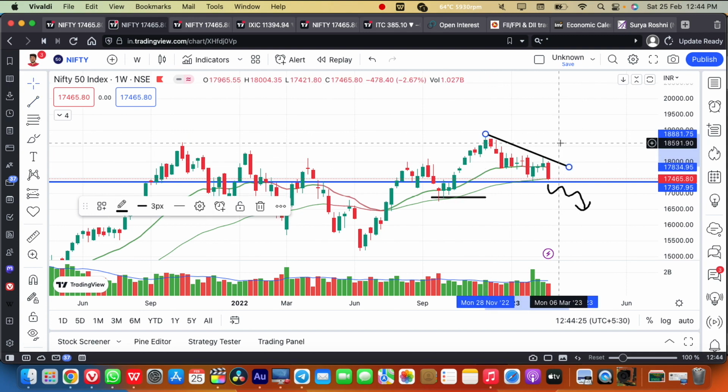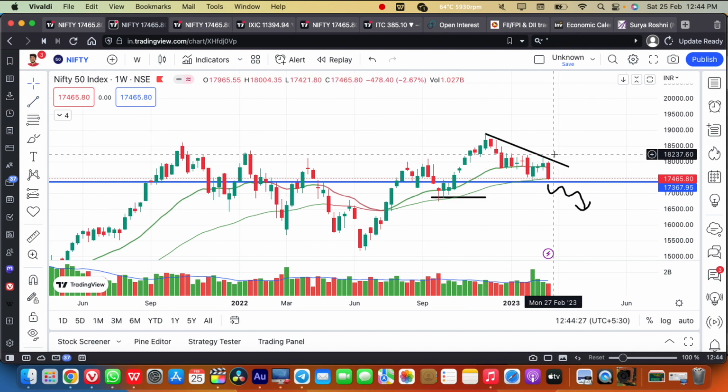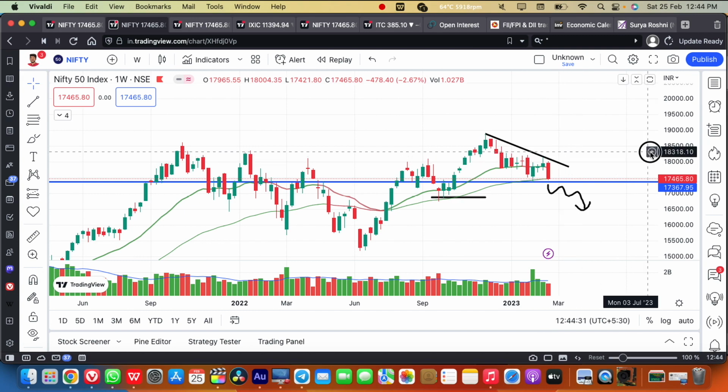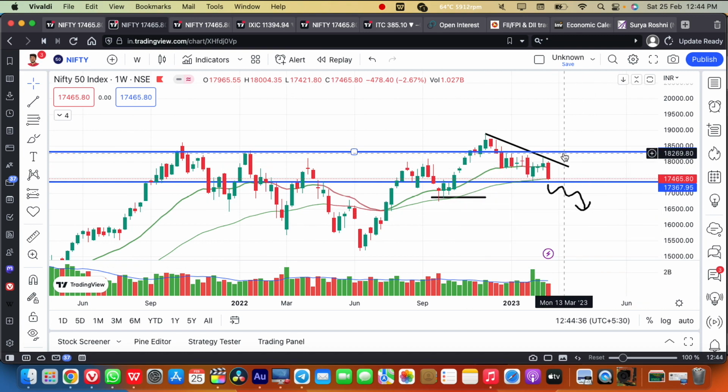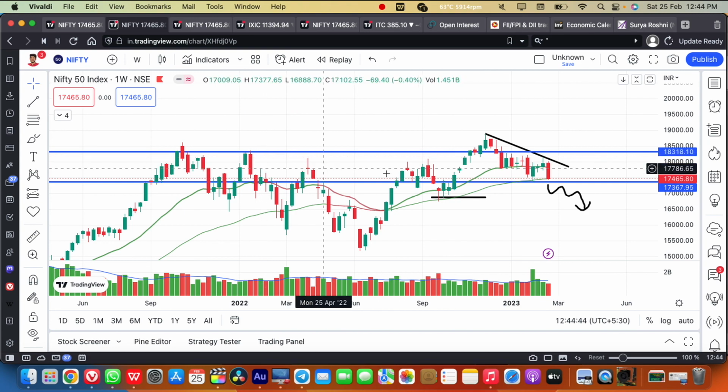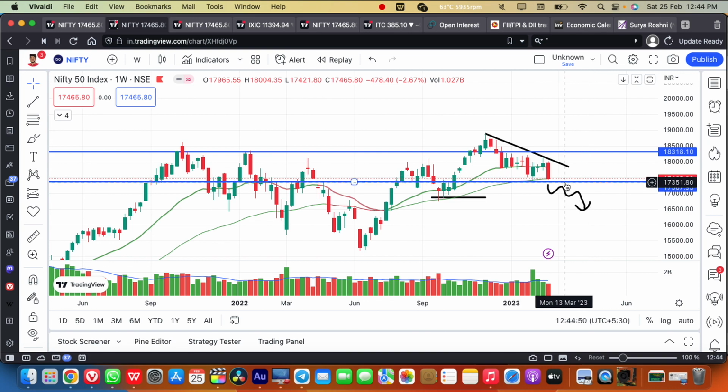Any breakout upside above this falling trend line, or any breakout upside above this horizontal resistance of 18,300, we can witness positive momentum in the Nifty. So this region, between 18,300 and 17,350, is very crucial. As long as it stays in this region, the Nifty will be range bound. Only a breakout upside above 18,300 will give positive momentum. Any breakdown below the 17,350 level, the negative momentum is going to continue in the Nifty.